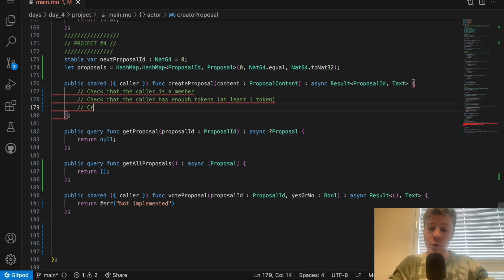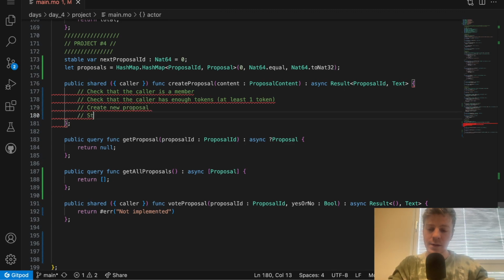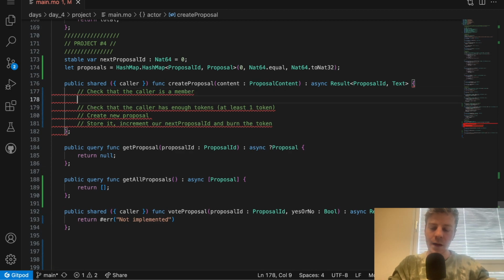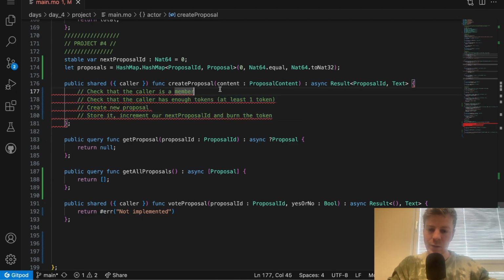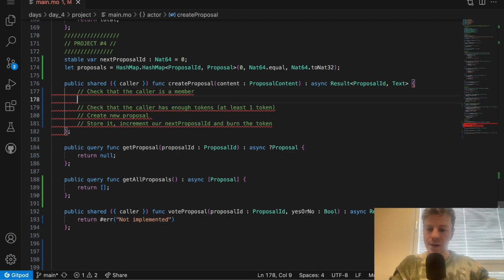And then we need to create the new proposal, store the new proposal, increment our next proposal ID, and burn the token. If you're not sure about all the checks that I've written here, please take a look at the requirements for the create proposal and for the project in general.